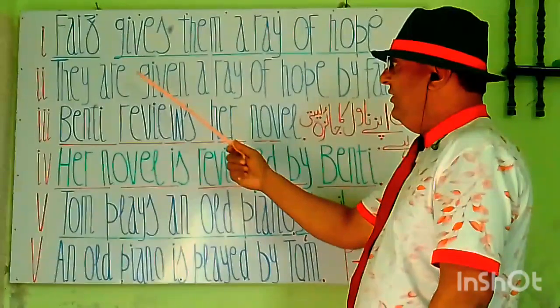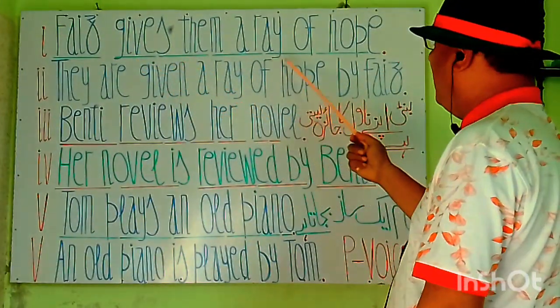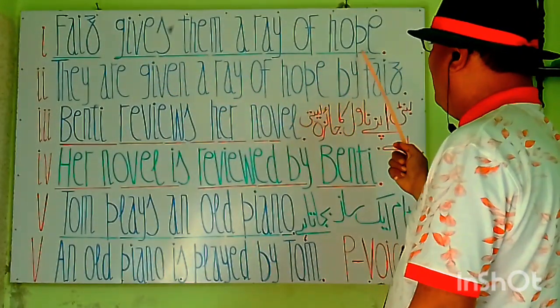Hey students, the first sentence is Faiz gives them a ray of hope. Faiz gives them a ray of hope.